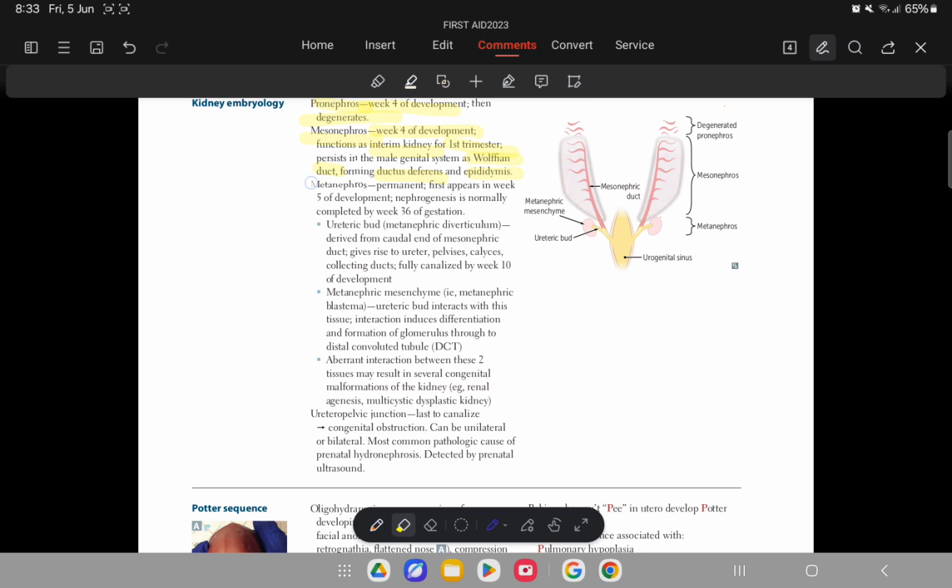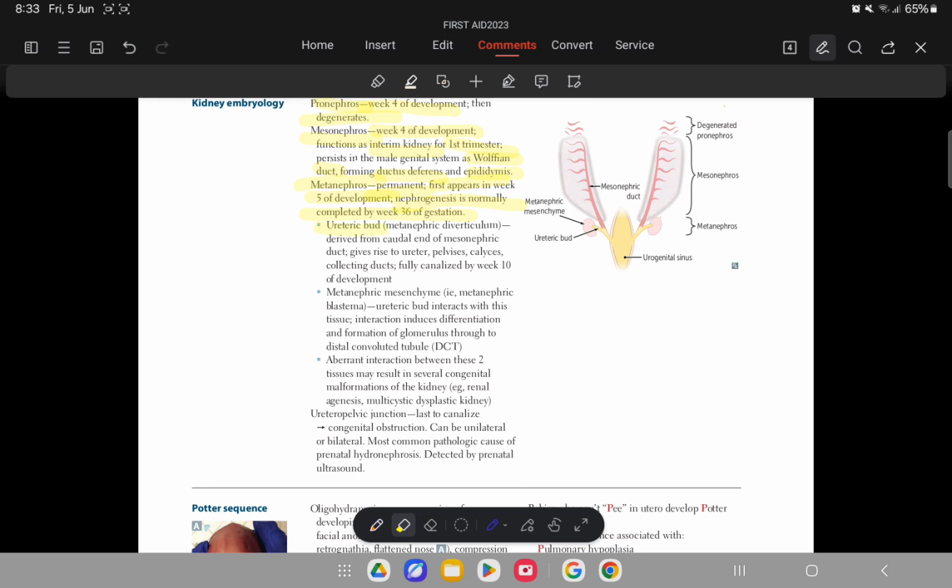Now the metanephros are the permanent kidney. They first appear in week 5, and nephrogenesis is normally completed by 36 weeks of gestation. Nephrogenesis occurs by two main structures.